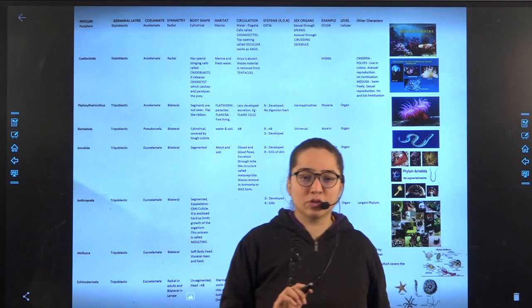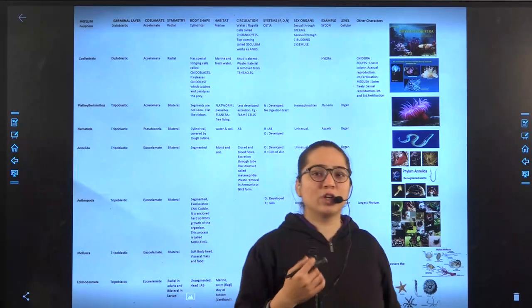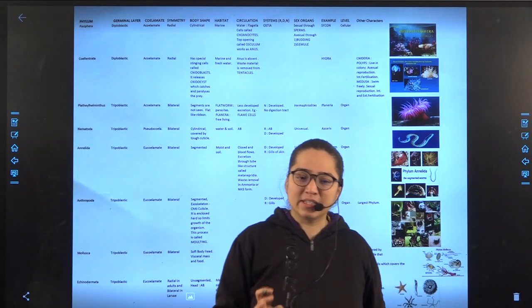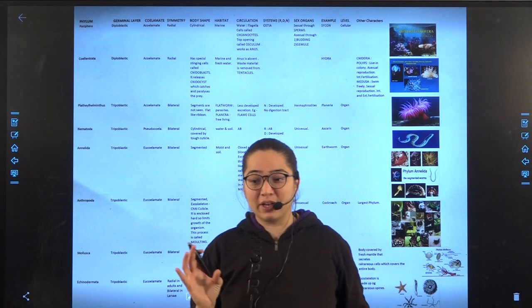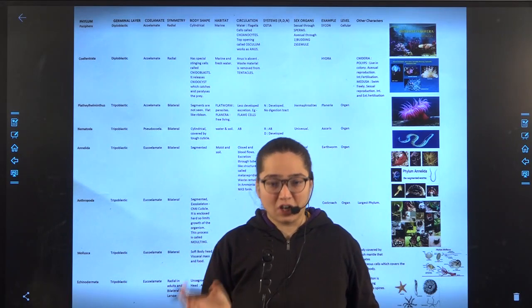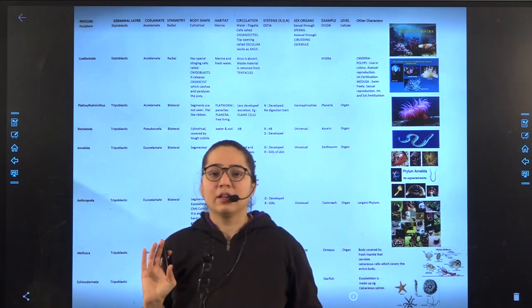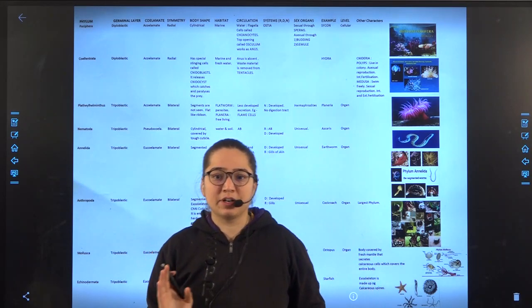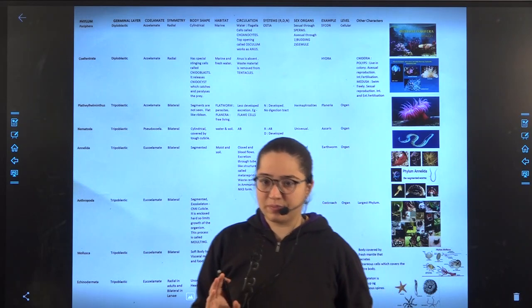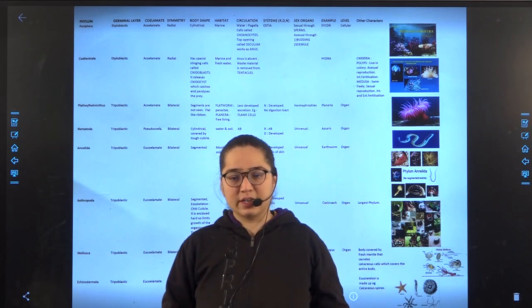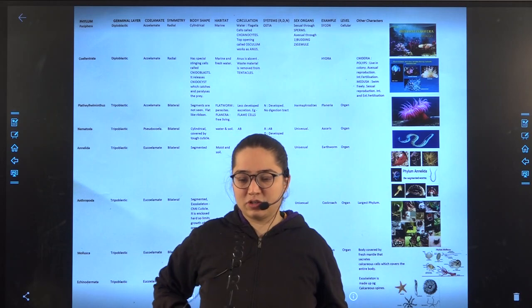In our next lecture, we are going to discuss the body shape, because we need to discuss the basic diagram and see their structure and how they are looking. So the body shape, the circulation, their systems, that is the respiratory system, nervous system, digestive system, the organs and other characteristics, in our next lecture.